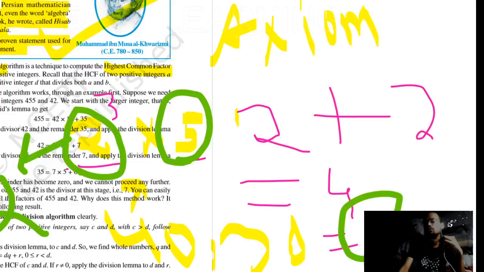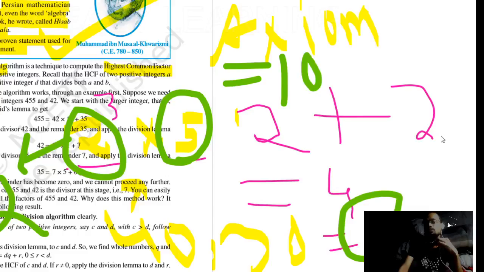So LCM should be 10. Fine. Sorry, not LCM, HCF. Okay, pardon me. HCF should be 10, highest common factor. Okay, because see, it is common in both the numbers. 2 is also common, 5 is also common.